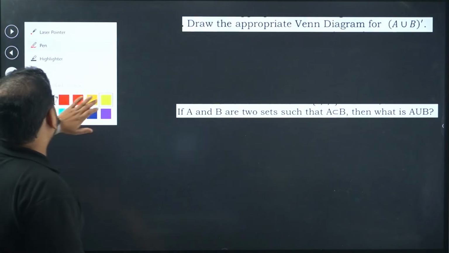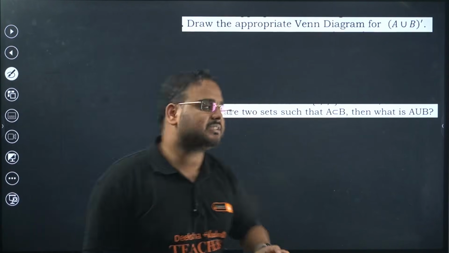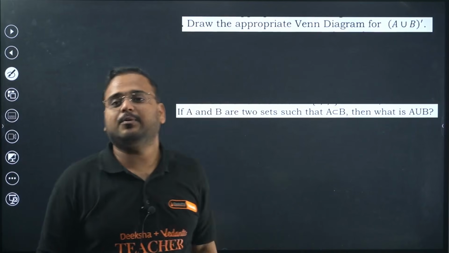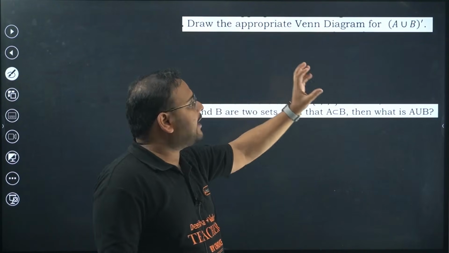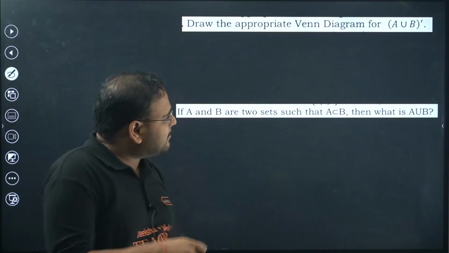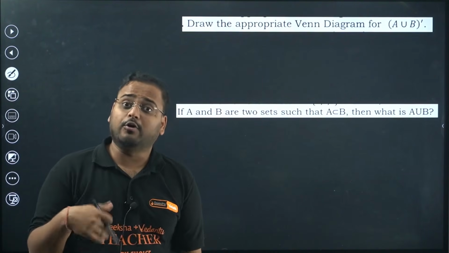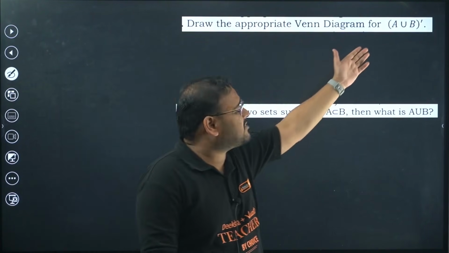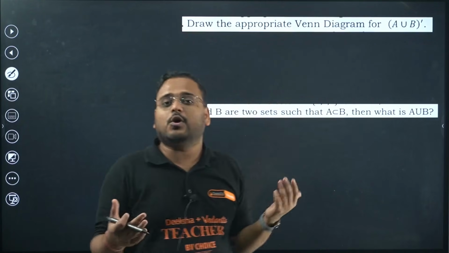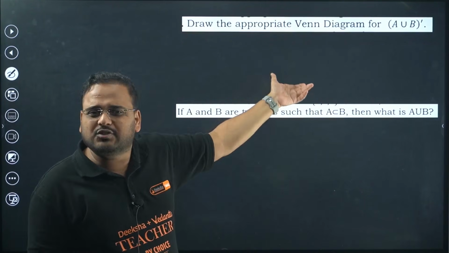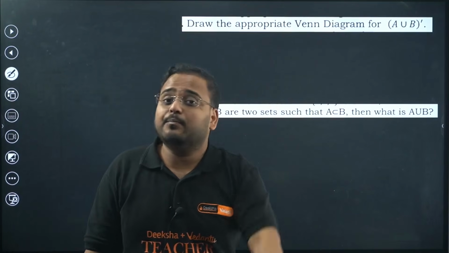Here it is. Simple questions. You can see the variability. The first one is based upon Venn diagram: draw an appropriate Venn diagram for (A union B) transpose. Now if you are somebody from grade 10 with good mathematics understanding, you'll say, sir, this question is there in PU1? Yes, it is there in PU1. When I saw this, I was also like, it's a very easy question, but still very relevant and very important for all of you.